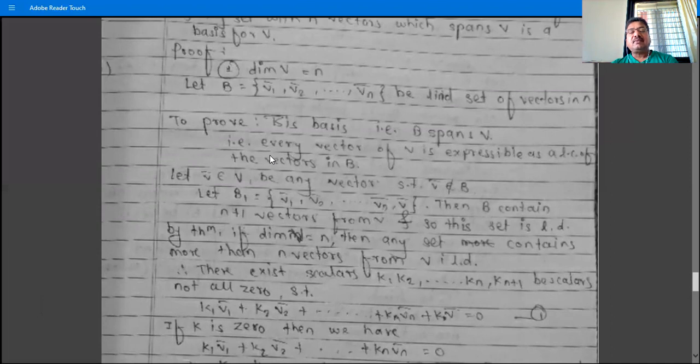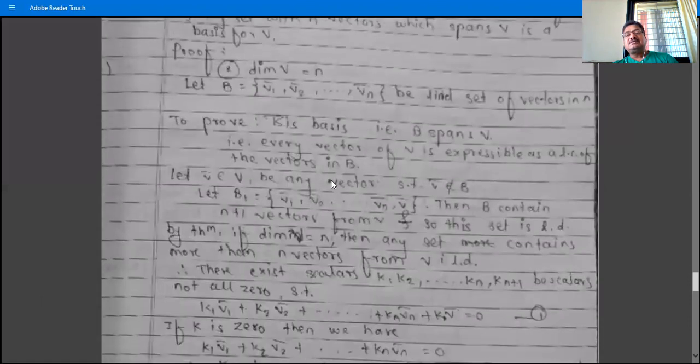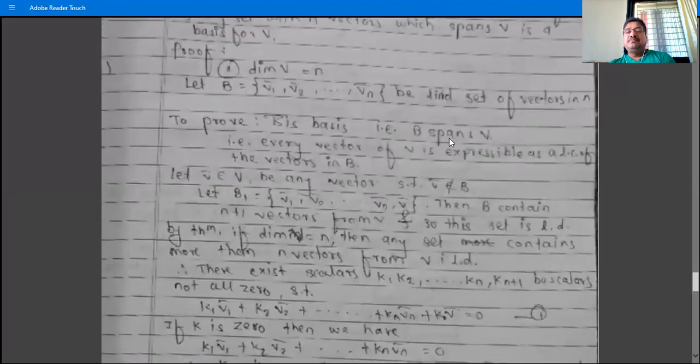So after completion of this theorem, in order to show a set is a basis for a vector space, we prove any one condition. Now B is linearly independent, so we have to show B spans V.